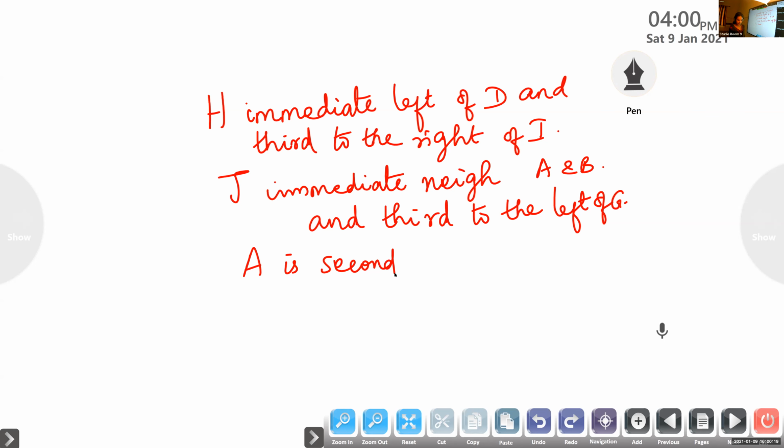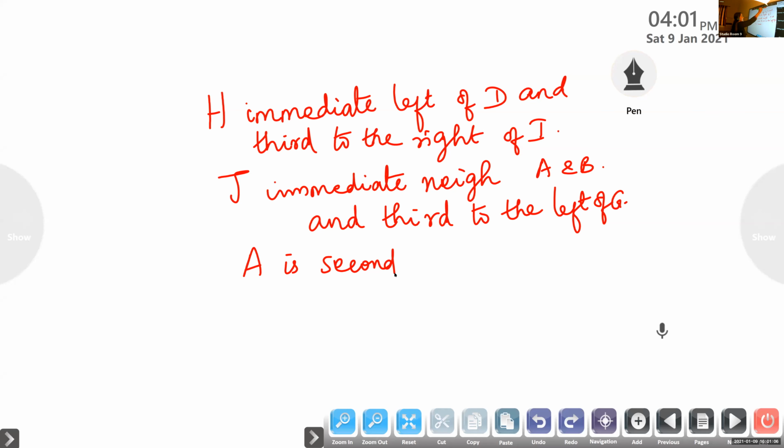F is sitting next to the right of D. And D is second to the right of C. Write the seating arrangement.